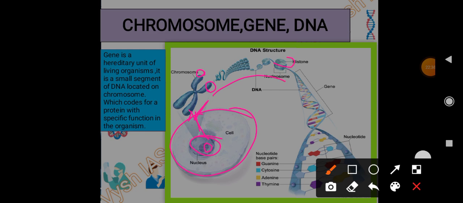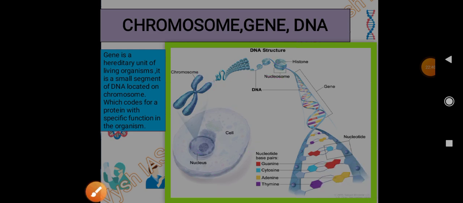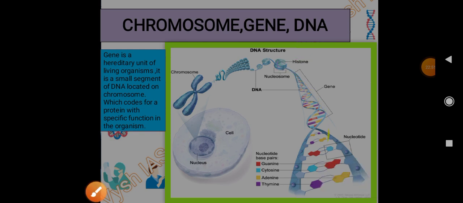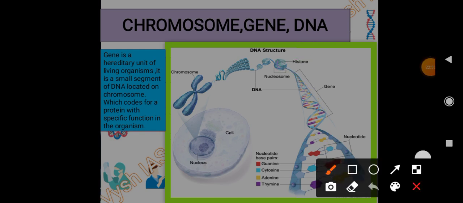If we see it further, this is DNA, which has been wrapped around histone. This body is called histone. Around this our DNA has been wrapped, and if we see further, this is our DNA. One part of DNA is called a gene. So a gene is a segment of DNA.